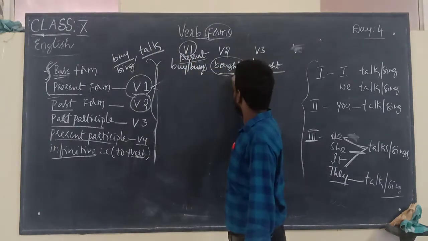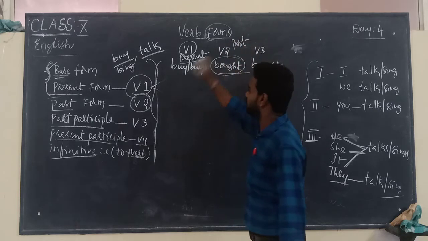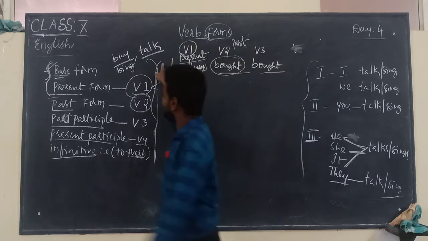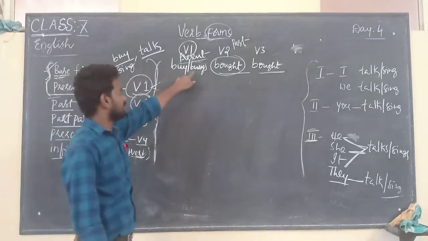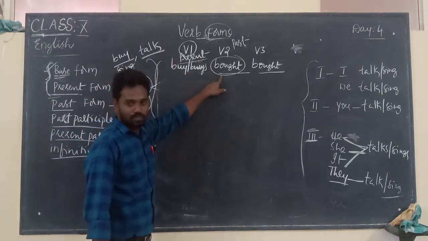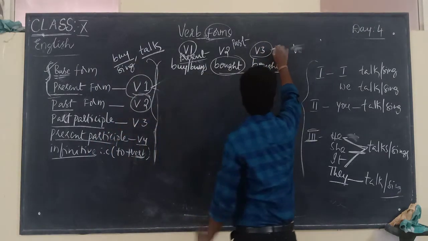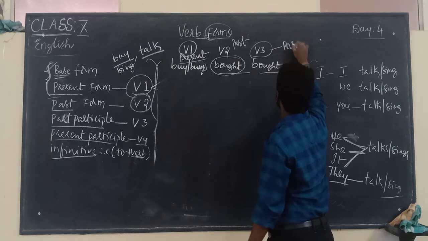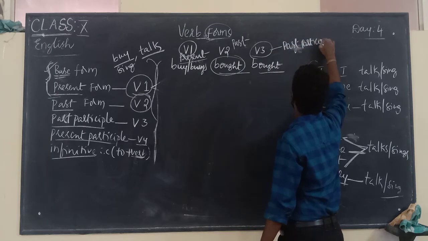Now what is the V2 form? It is the past form of a verb, the past form of the base form or present form. Buy becomes bought here. And what is V3? It is called the past participle.